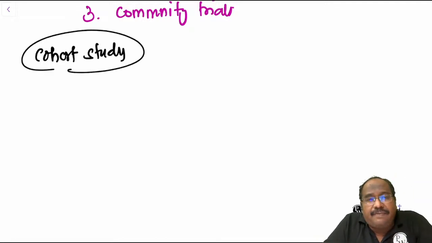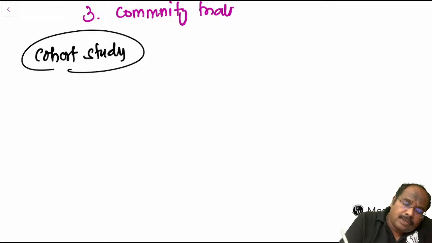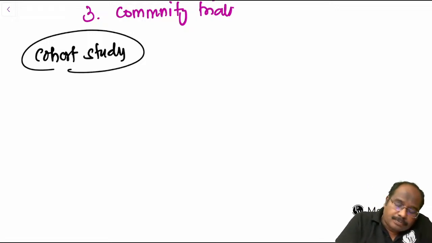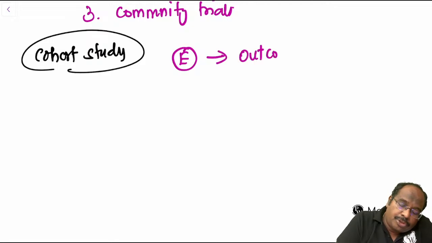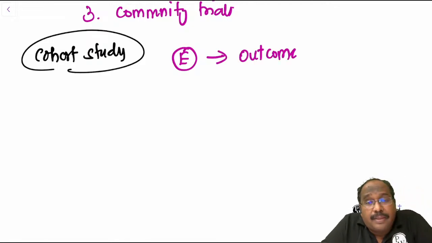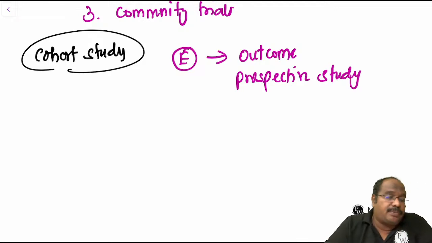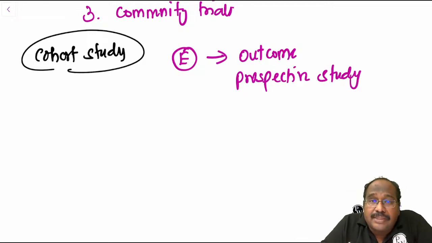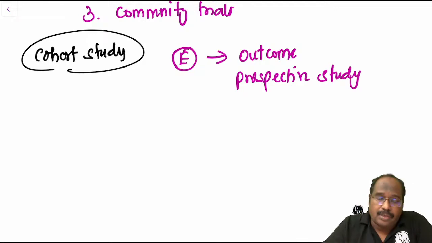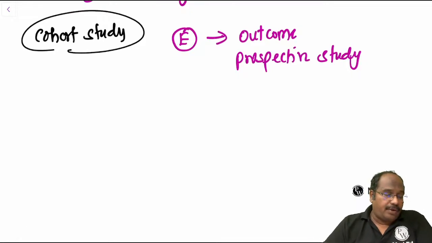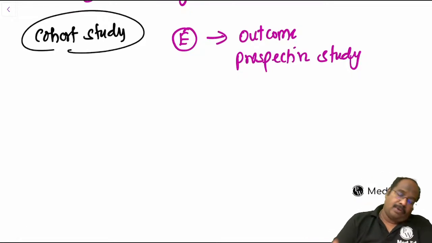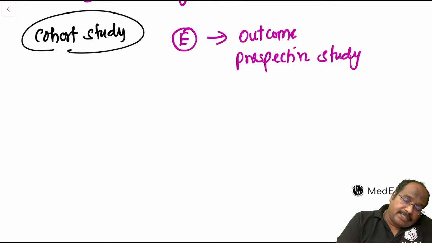A cohort study will start from where to where? It will start from exposure to outcome. That is why it's called a prospective study, because it starts from exposure to outcome. A case control study, we are going to say it is a retrospective study. This is the study design.